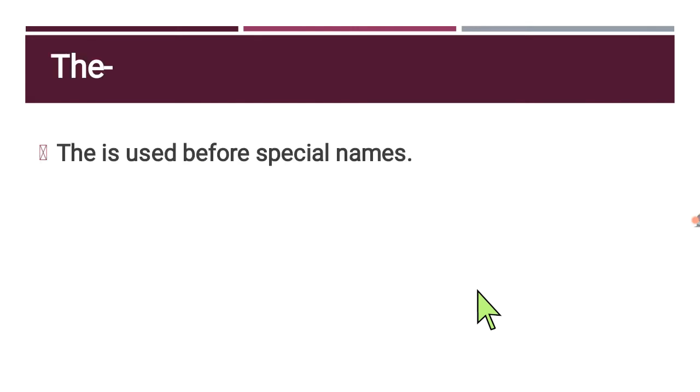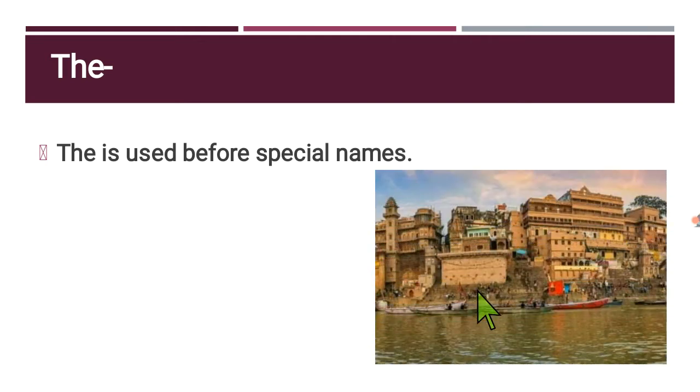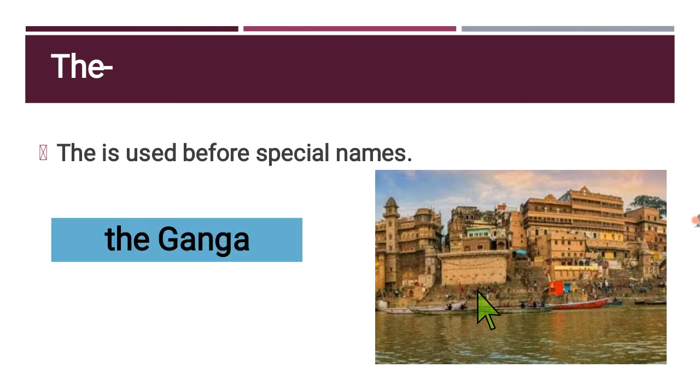Now we're going to see the last article, the. The is used before a special name, a special name of rivers, holy books, mountains, monuments. Okay. Here you can see some examples. The Ganga river. The Ganga is a special name, a special river. So that's why we use the before this.